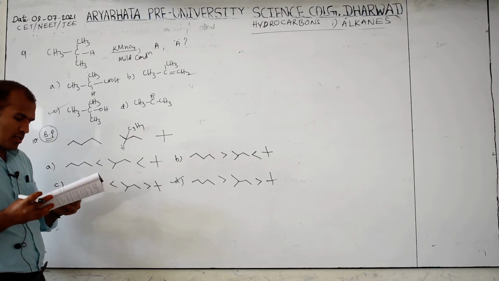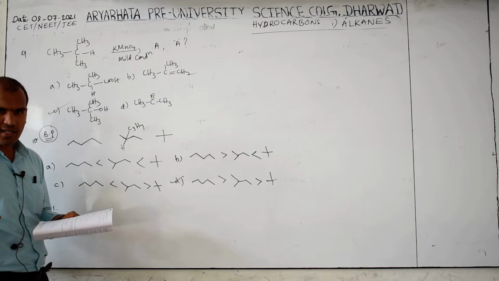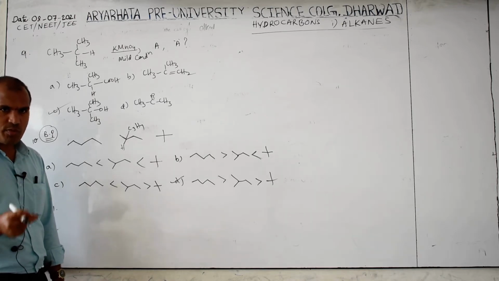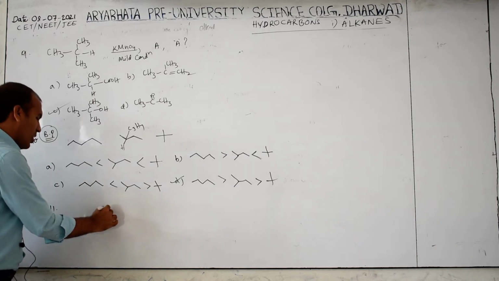So it means option B only. It decolorizes the bromine solution: they have given that, but alkane does not decolorize it. So that is not correct, which means option B is the answer.